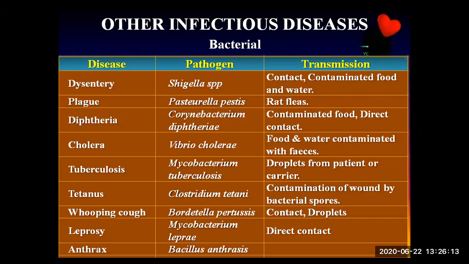So that's why I didn't say when I said that particular area. But when it comes here, the bacterial, viral, and protozoan helminth diseases, which are most happening, not only listed in the text, the most happening diseases of the world and India, can be asked as a question. Okay, plague, Pasteurella pestis, rat fleas; diphtheria, Corynebacterium diphtheriae, contaminated food and direct contact.